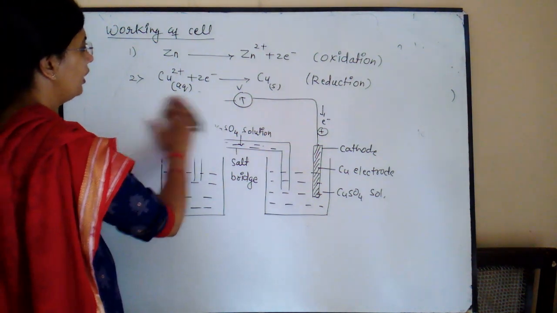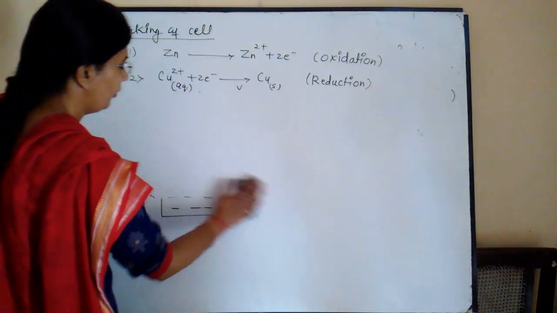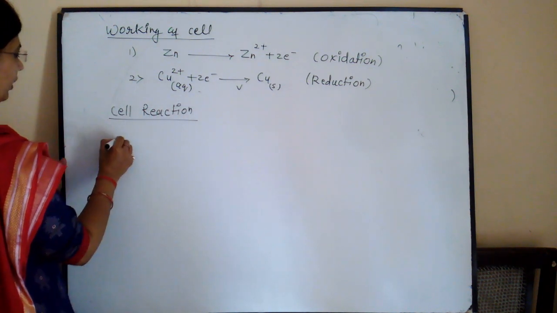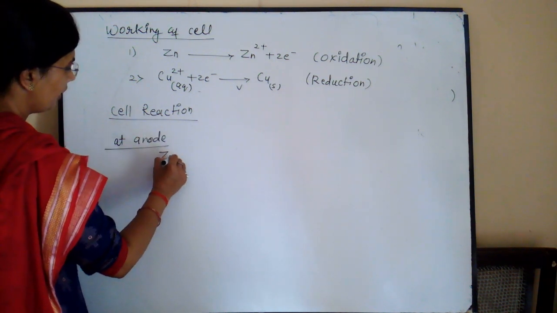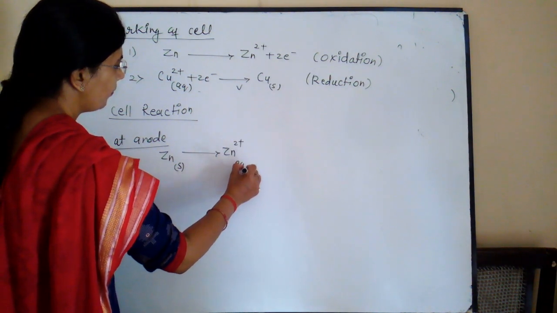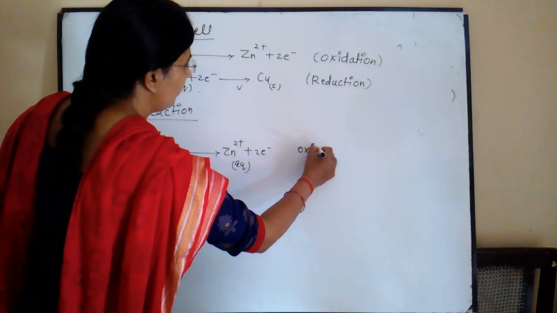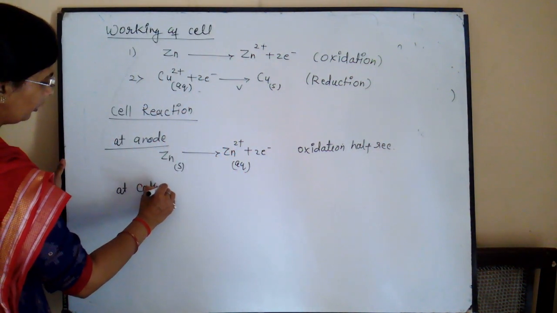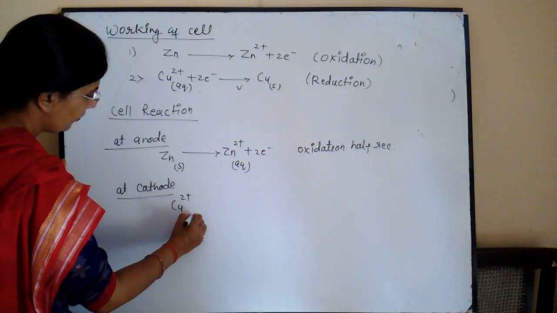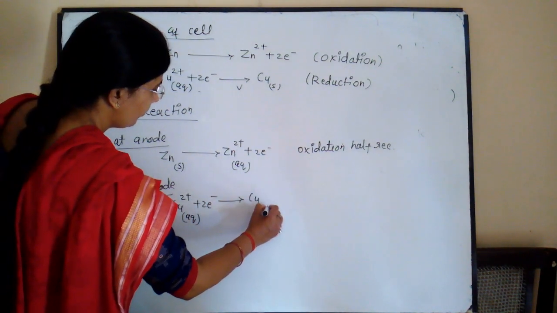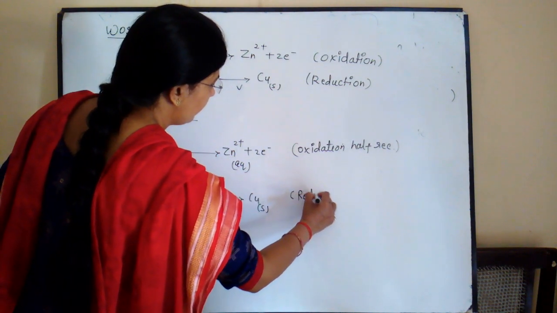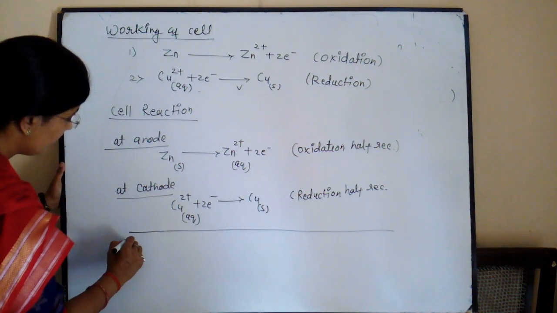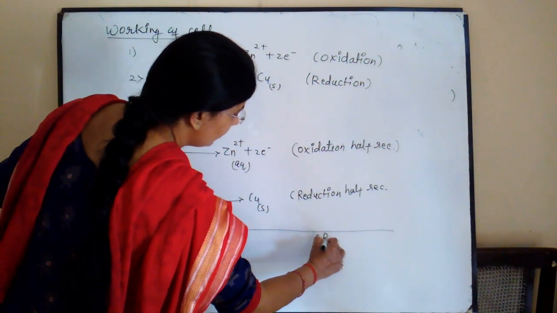Now if we add both the half cell reactions, we get the complete cell reaction. So here we write the cell reaction. At the anode, zinc undergoes oxidation, this is the oxidation half reaction. At the cathode, gaining of electrons, this is the reduction half reaction. Both reactions give the complete cell reaction called the redox reaction.